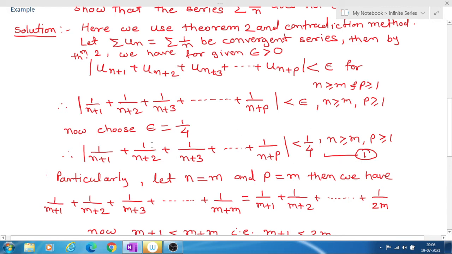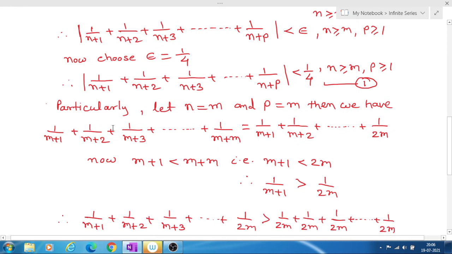Now here we choose epsilon equal to 1 upon 4. Then this mod will be less than 1 upon 4 for n greater than or equal to m, p greater than or equal to 1. Now here we put n equal to m. Since n is greater than or equal to m, we can take n equal to m. And we take p also equal to m. P is greater than or equal to 1, so we can take any value greater than or equal to 1. For our convenience, we take p equal to m.